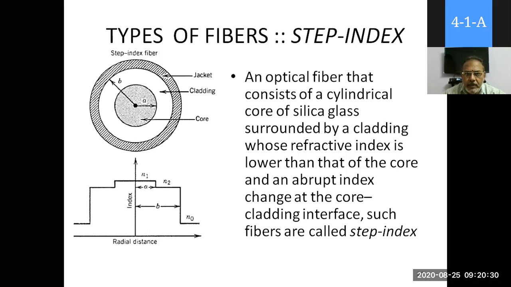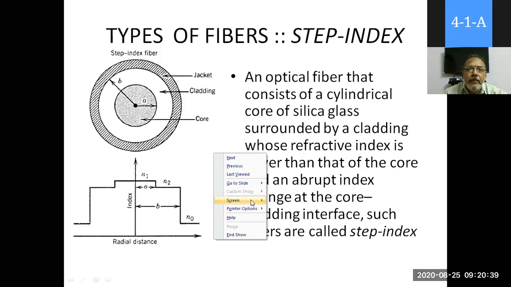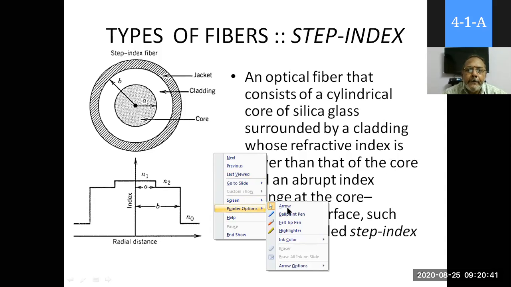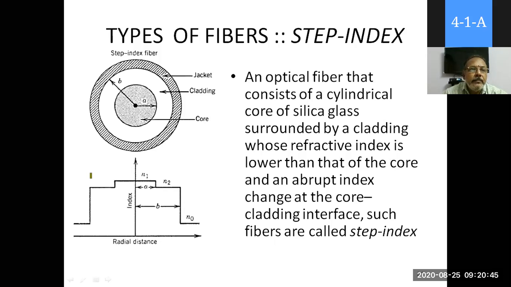So core and cladding. Here this part is N1. Up to here you have the core-cladding interface.